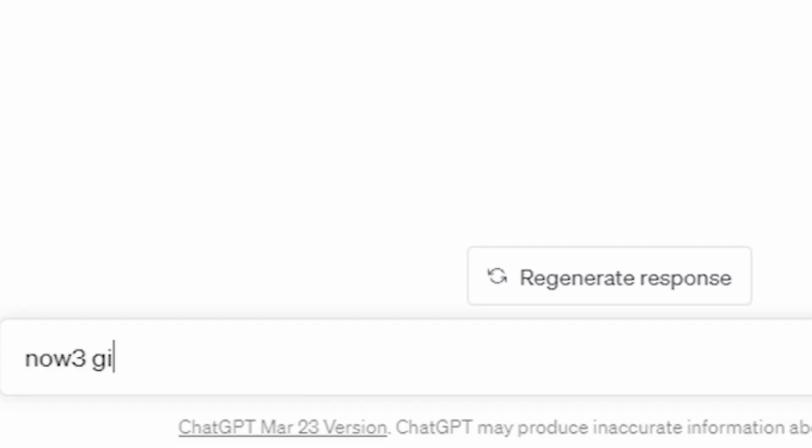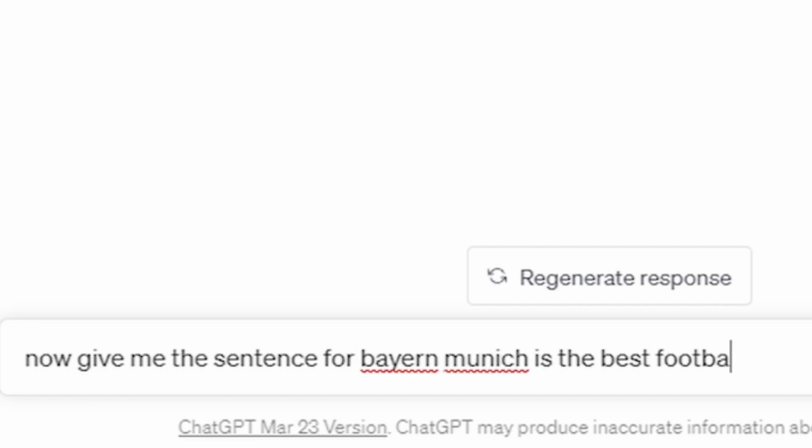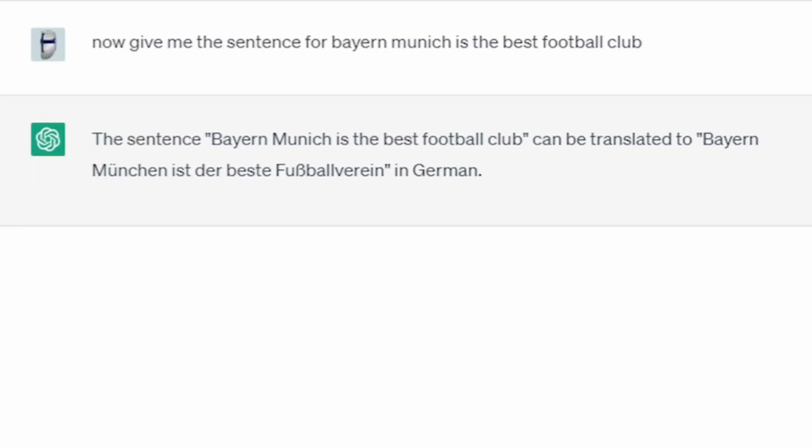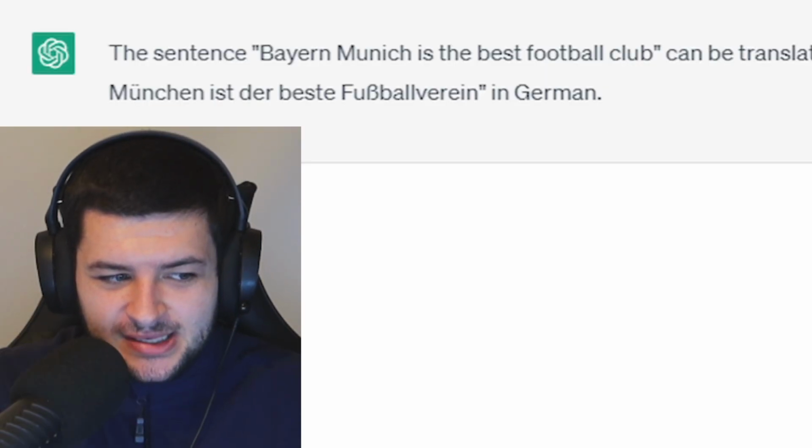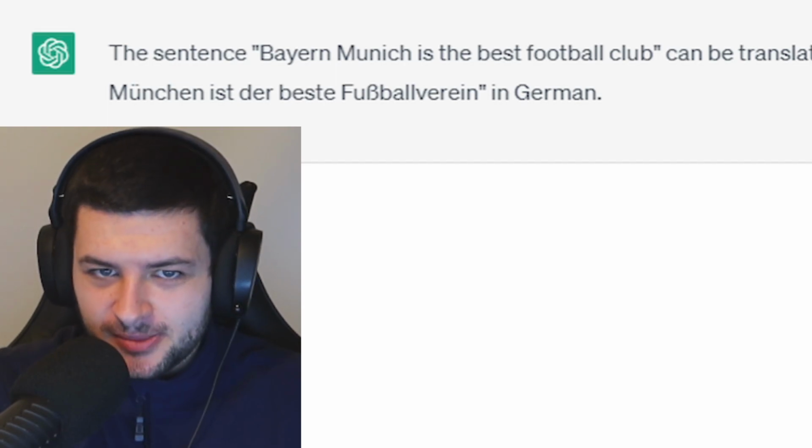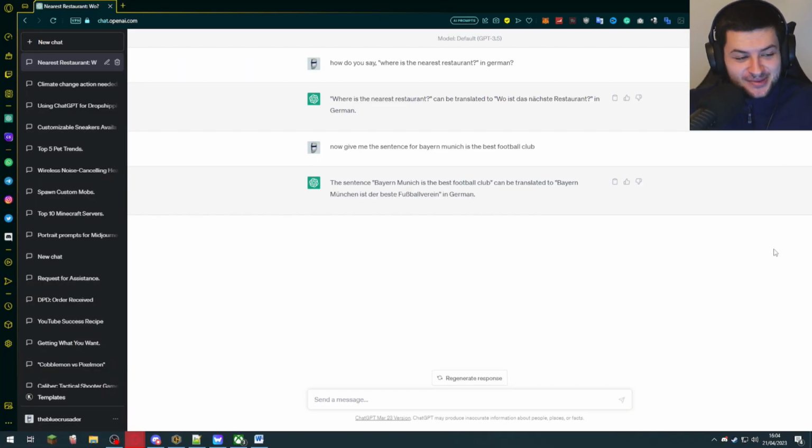We could just say, now give me the sentence for Bayern Munich is the best football club, for an example. The sentence Bayern Munich is the best football club can be translated to, Bayern München ist der beste Fußballerin, in German. So it's given us some pretty good German, and I can just converse with it, ask what a certain thing means, and then just keep talking to it. And this is actually going to let me practice my German, because even though I'm not speaking it very well, I'm still having to speak it as a response to this video. So in a way, it's inadvertently helping me.